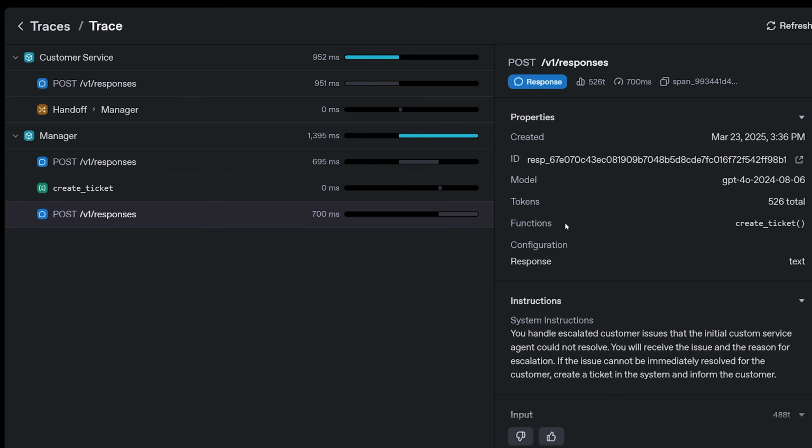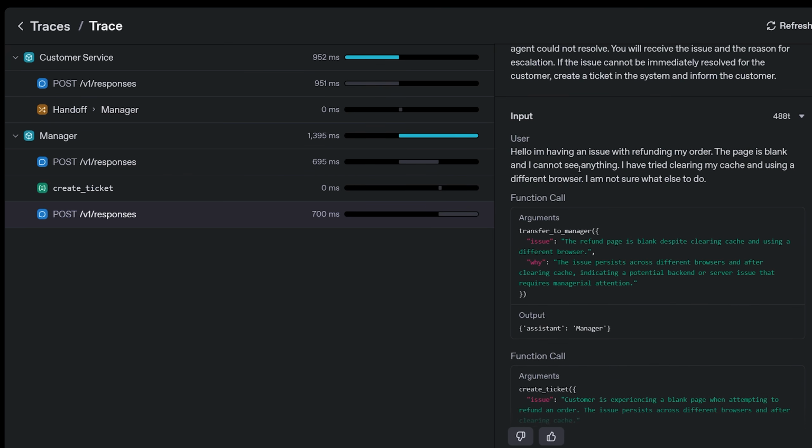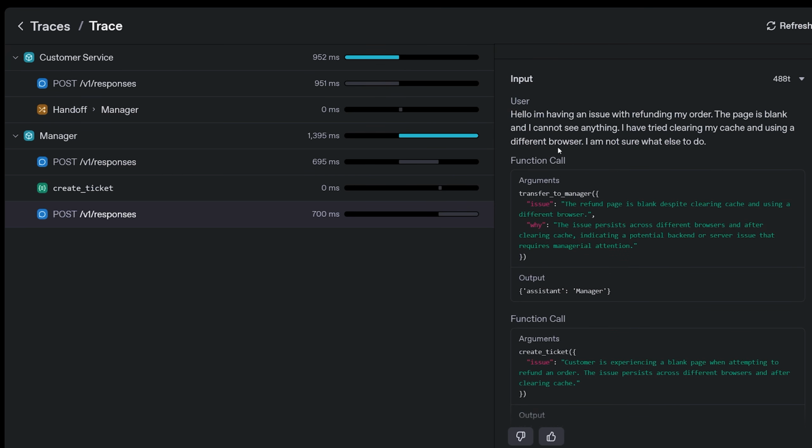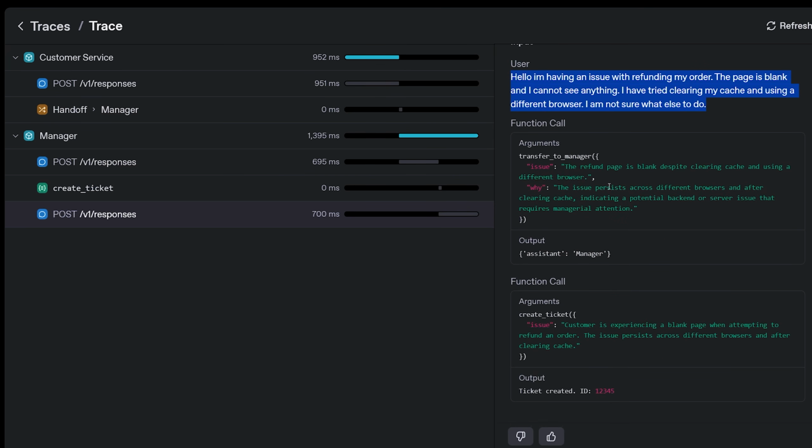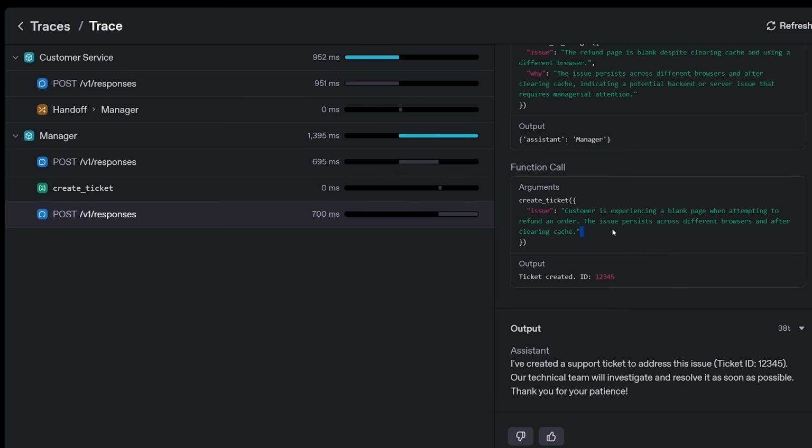So now if you go to the last one here, we can see another call with our original system instructions, right? But then with our original user prompt, the function call, and then the new function call to create a ticket. So it basically has a full message history of what's going on. And then it's using all that information to give you a final response. I've created a support ticket to address this issue, ticket ID 12345, which is correct. And then our technical team will investigate it. So I really hope this all makes sense.